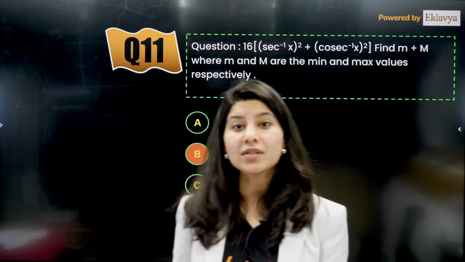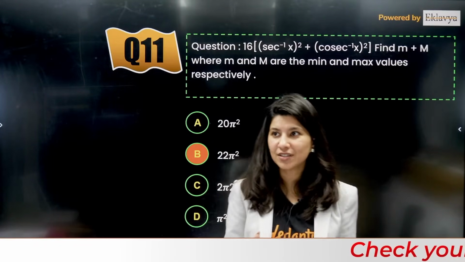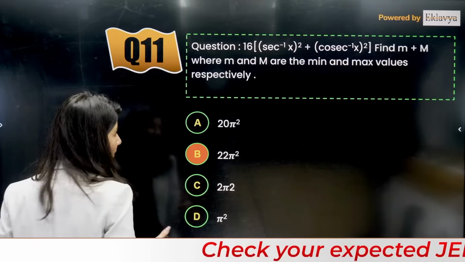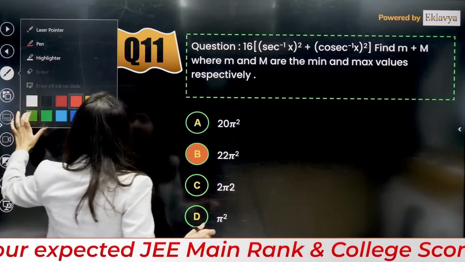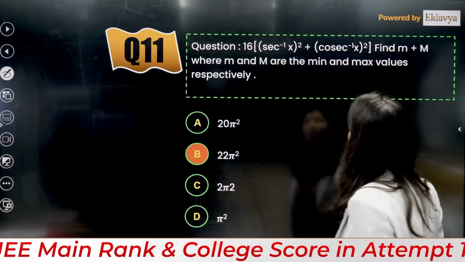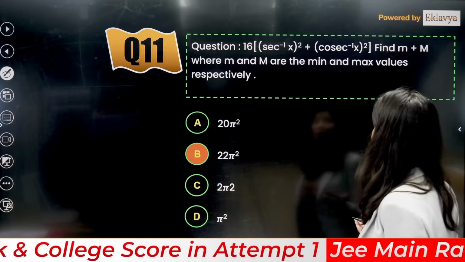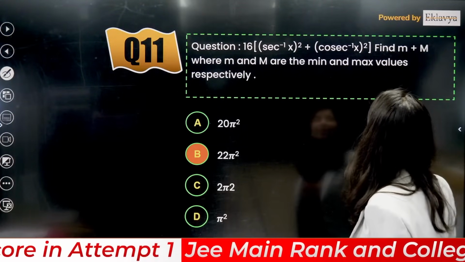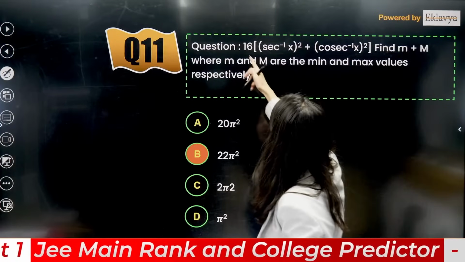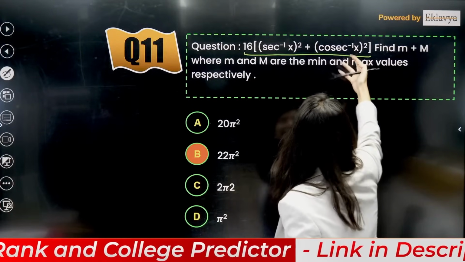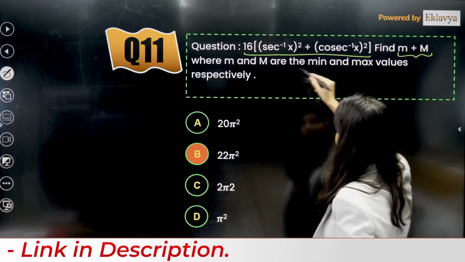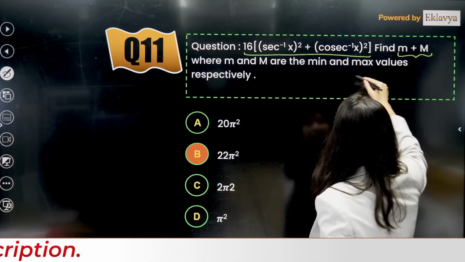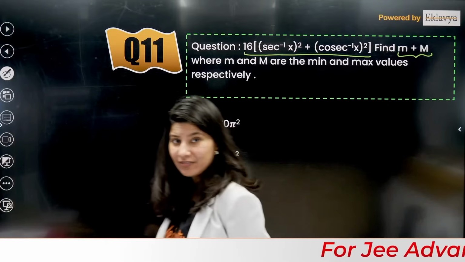One question from inverse trigonometric functions. So we have this question: 16 sec inverse x whole square plus cosec inverse x whole square. This is your function, and find m plus M, where small m and capital M are the minimum and maximum values respectively.